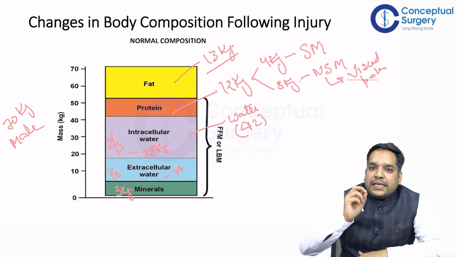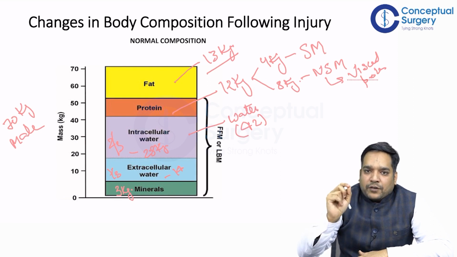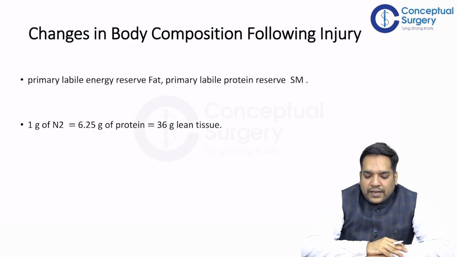So just remember the lean body mass. Lean body mass doesn't contain fat, and protein is divided into 2 parts: skeletal muscle of 4 kg, and non-skeletal muscle, which is 2/3 of the protein and also contains the visceral protein. So now moving on to the next slide.